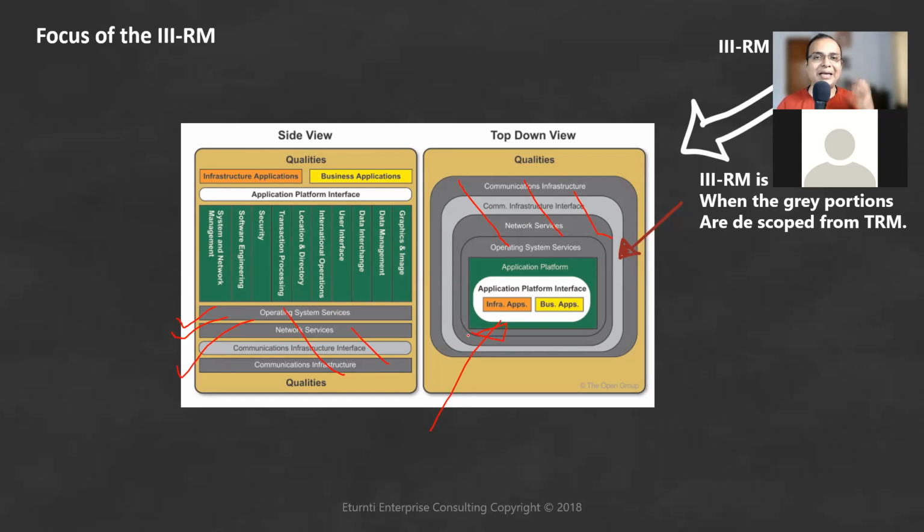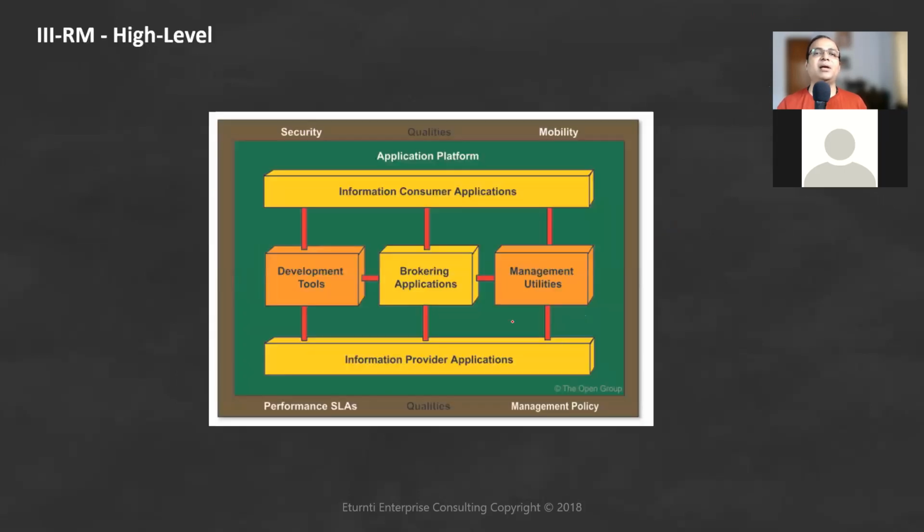If I'm only building that part of it, how do you do that clearly? I'm going to descope all my application complexity. I'm becoming a bit specific. I don't want to build the most generic architecture. I'll just build the architecture now, descoping all the operating system complexity and the communications protocol complexity, and focus only on this part of it. When that becomes your key part, that is your triple RM. It's about just building your application, forgetting about the operating system, network, protocol, communications interface. The application can have a consumer side and a provider side.